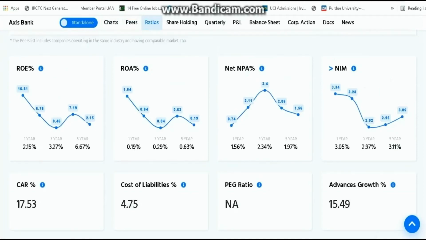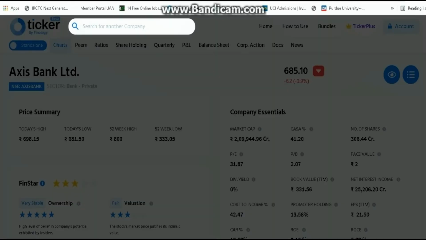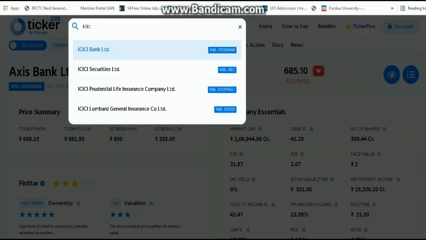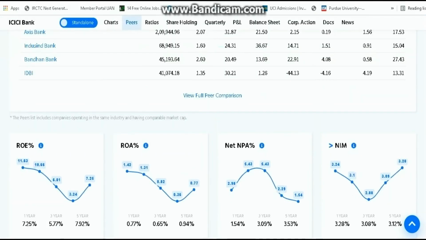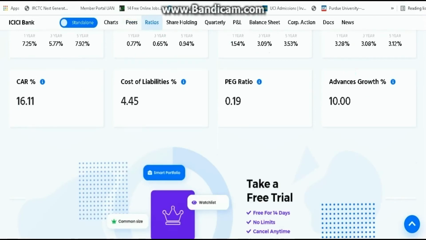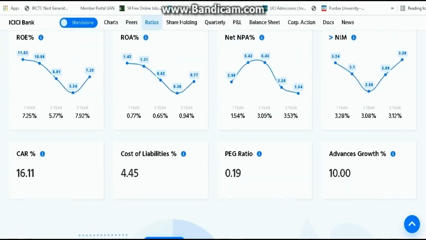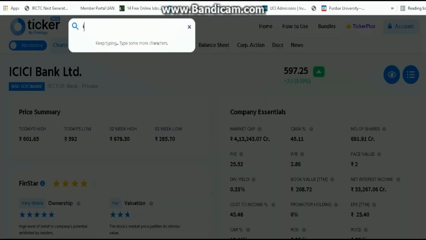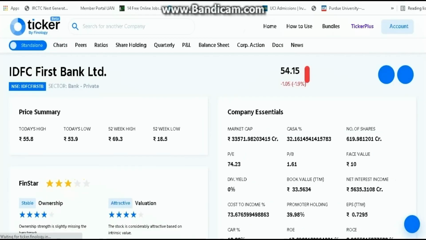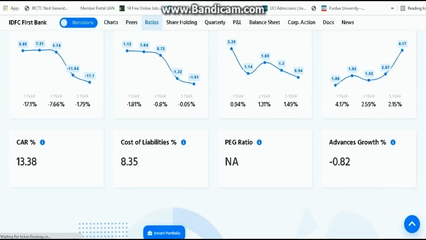Apart from Axis Bank, if we want to check ICICI Bank, we can go towards ICICI. Here the CAR percentage is 16.11, so also it is quite good, not that good as Kotak, but yes, it is having a good amount of cash, a good amount of balance to give loans and to give interests. And let's check another bank, which is IDFC First Bank, which is just an emerging bank. So here if we check IDFC Bank, it is 13.38, which is still good. As I already told you, above 12 percentage, above 12.5 percentage is a good amount. So for a bank which is just building right now, 13.38 percentage is quite a good CAR percentage.